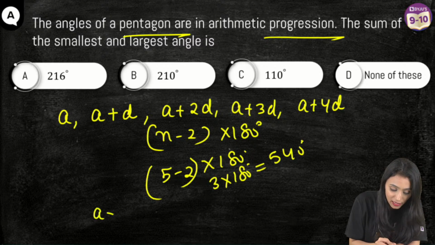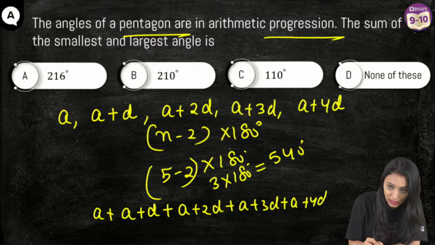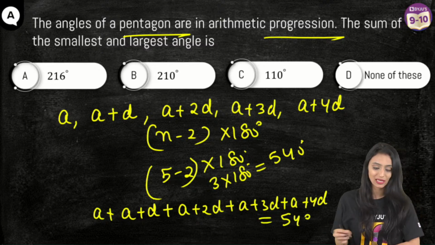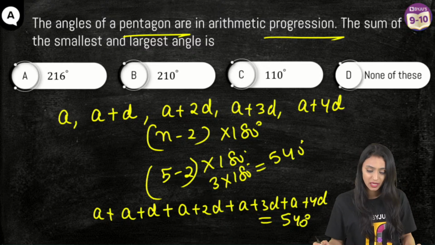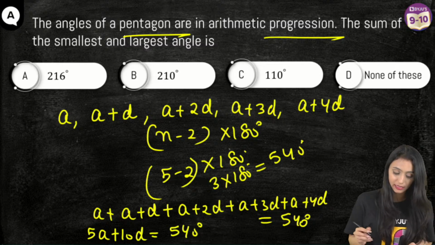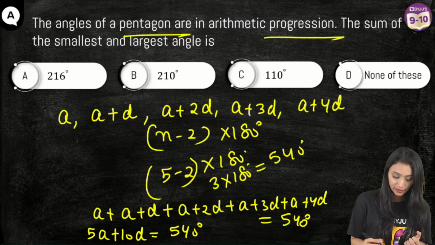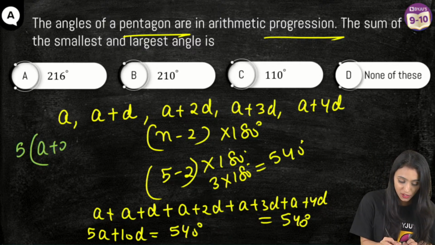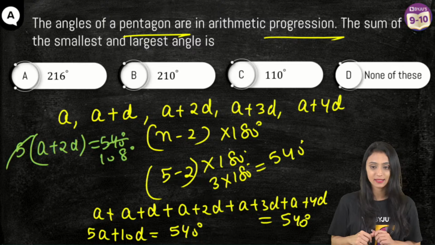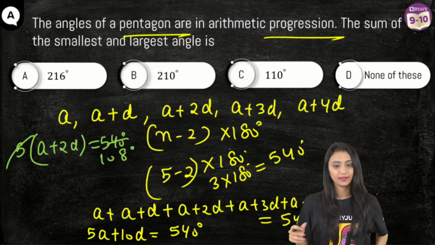So the sum of all these angles, since it is a 5-sided polygon, these are all my angles which I assumed. That's going to be 540 degrees. Quickly simplify this equation. What will we get? We will have 5a plus 10d equals 540 degrees. Can I take 5 common from here? So 5 common, a plus 2d equals 540 degrees. Let's cancel this out. We have 108 degrees. Arithmetic progressions, that's where a series is formed. You can observe a pattern.